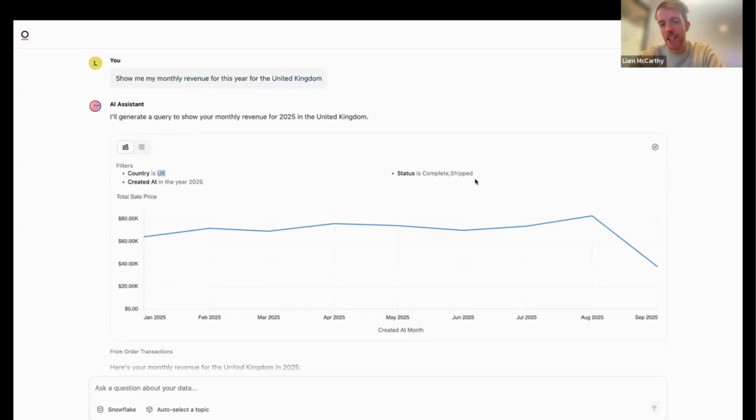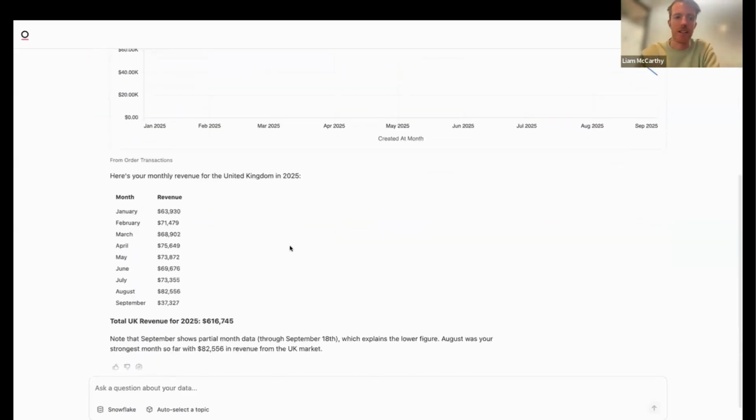And then something that I didn't actually ask for, but I should have, because it was implicit in my question, is I only want to look at complete and shipped orders. When I'm looking at my revenue for this year, I don't want to look at cancelled orders. I don't want to look at returned orders. I only want these completed orders. So these are all things that are baked in as part of that underlying semantic layer to take the kind of imprecise questions that people ask and turn them into correct answers.